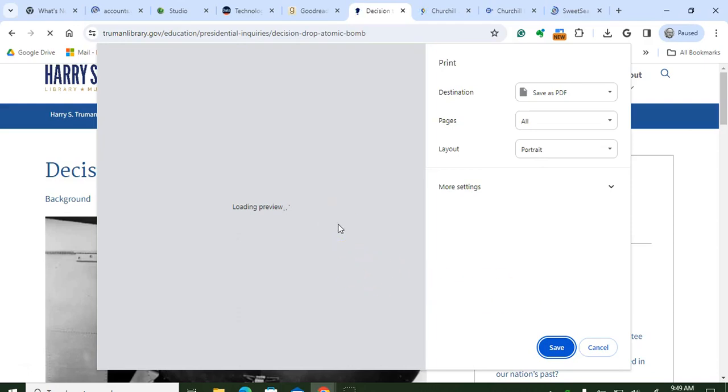However, one of the challenges I see with using this is that the format's weird when you try to print a website on paper. So we're going to do save as PDF, and it should prompt us to label the document.